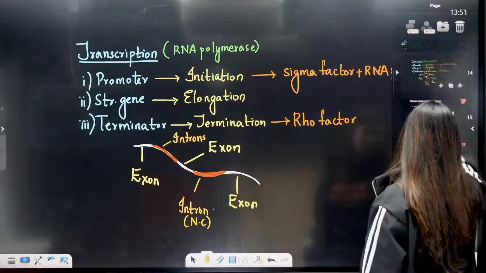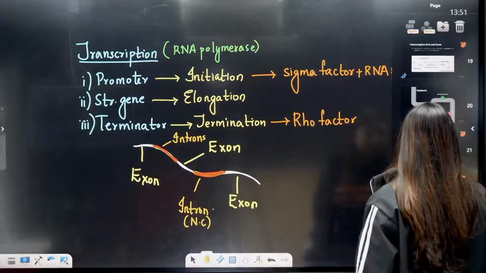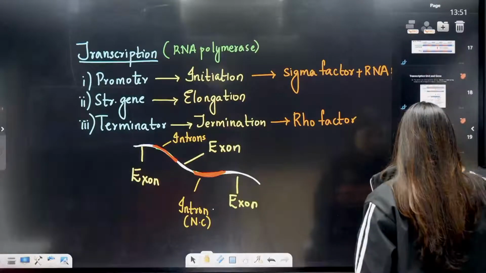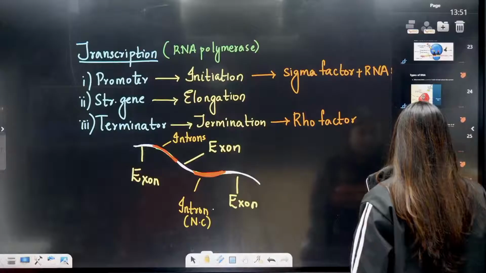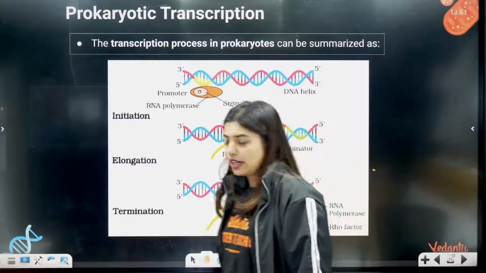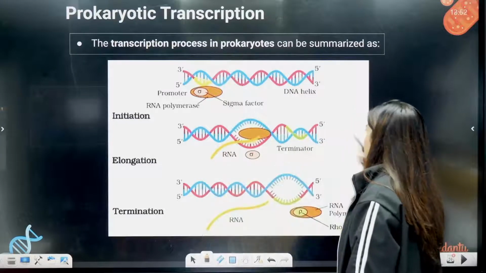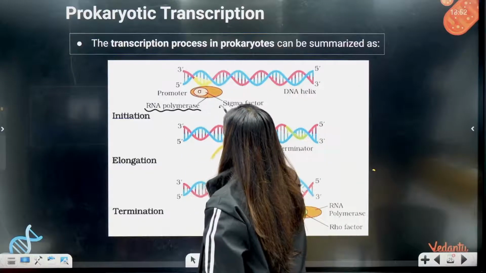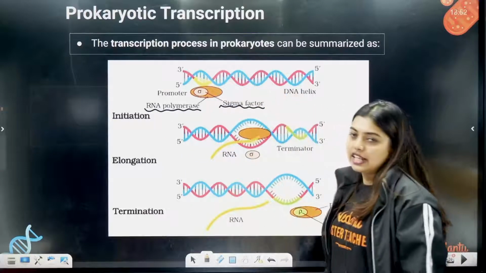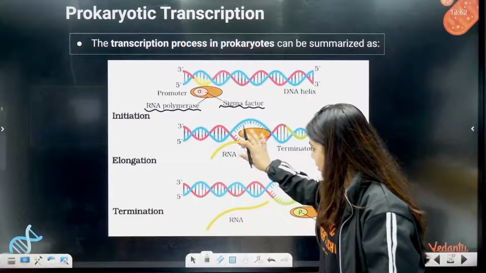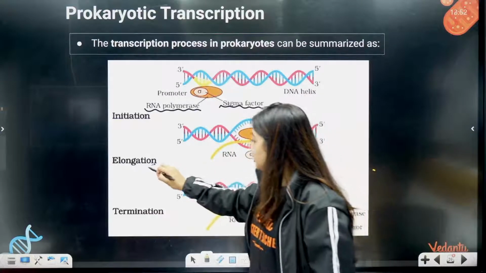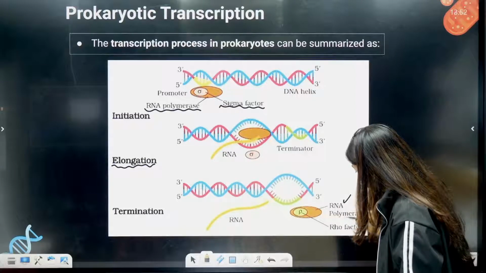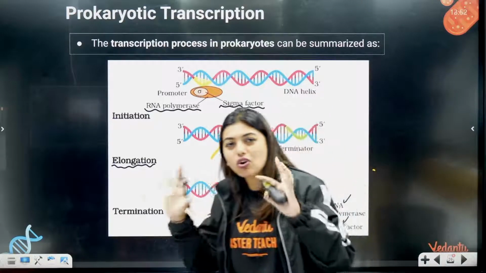Before that, let me show you this diagram to make you understand. Yes, this is your transcription, given in your NCERT. Look at this diagram and try to understand. Here the promoter region is there, and RNA polymerase combines with sigma factor and starts the initiation. Then it goes to the structural gene and does the elongation. New mRNA will be formed. For termination, RNA polymerase with rho factor will terminate the reaction. This is all about transcription.